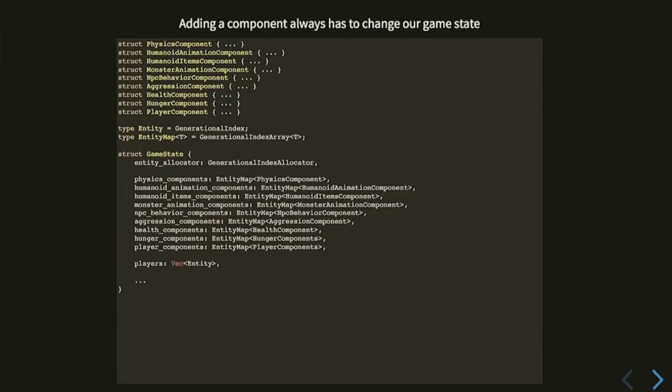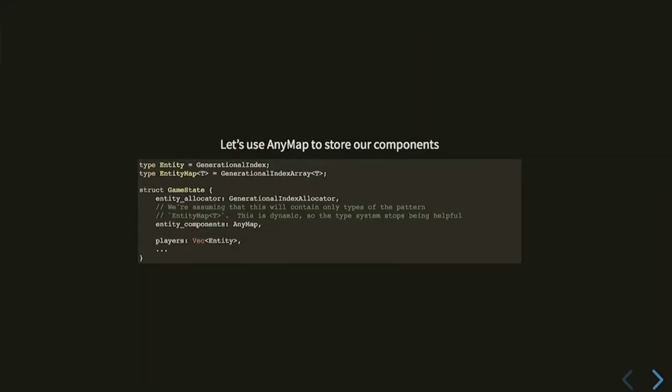So this is where we were before. And we can see, every time we add a component, this list is going to grow. And what actually will end up happening is we're going to list all of our types a whole lot, and we're going to find a pattern to deal with that. But just in this one instance, adding to this list can get tedious. And every time we add, we are potentially touching a dependency of every single system that we have. So let's keep them in an AnyMap.